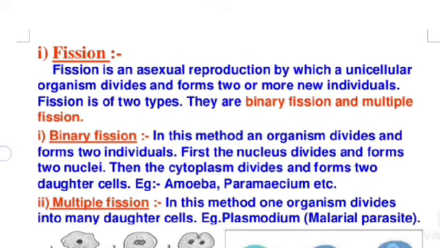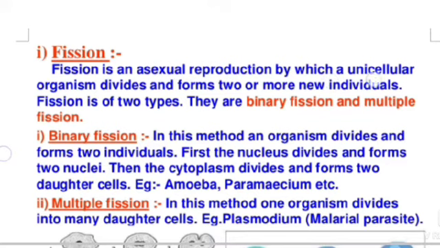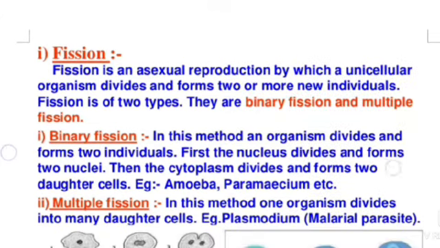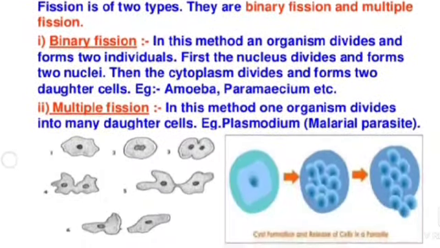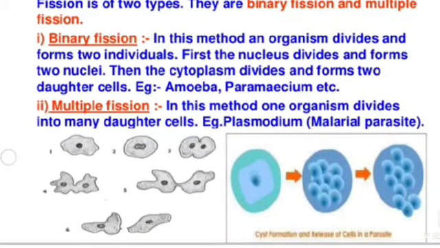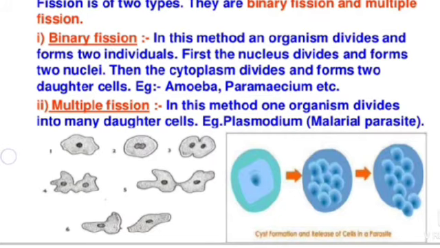Fission. Fission is an asexual reproduction by which a unicellular organism divides and forms two or more new individuals. Fission is of two types: binary fission and multiple fission. Binary fission. In this method, an organism divides and forms two individuals.